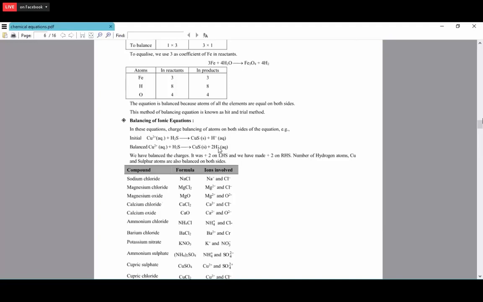So we should not place the H2 here because the hydrogen is in the positive charge. So we have to place the 2 in front of the H+. If we are placing the H2, it becomes a gas. So we should not change the equation. Always we have to balance the equation by writing the numbers in front of the atom or the molecule. We should not write it in the subscript.